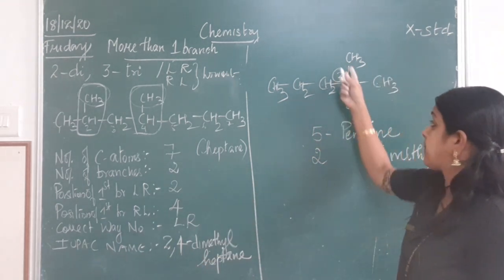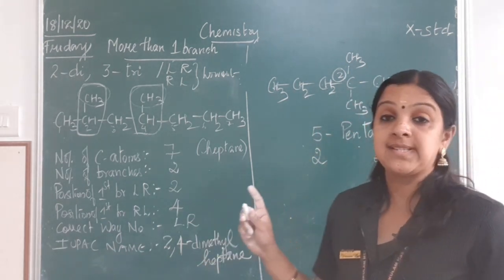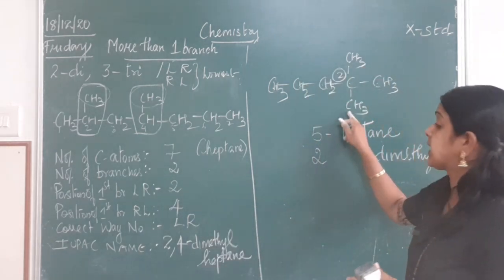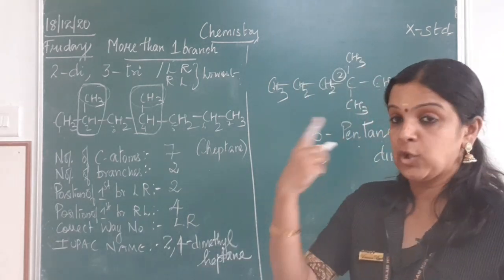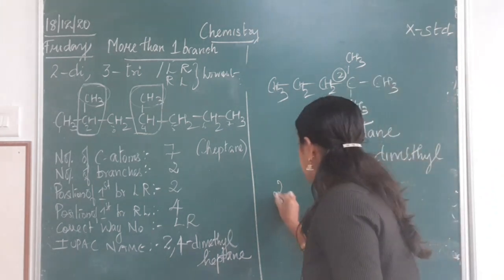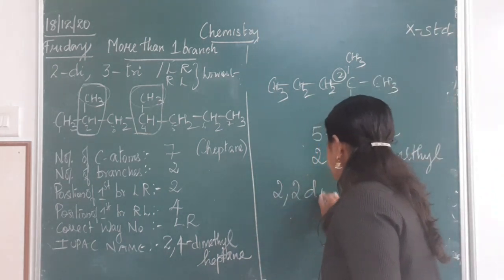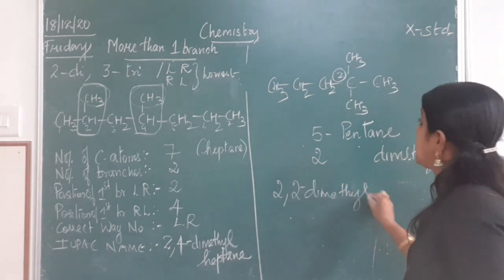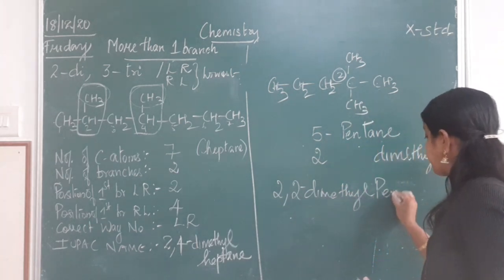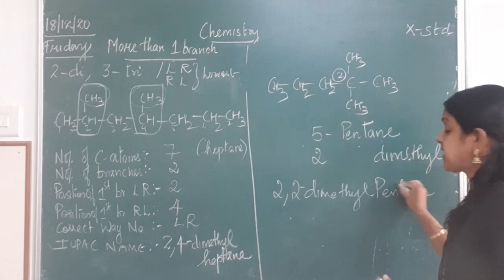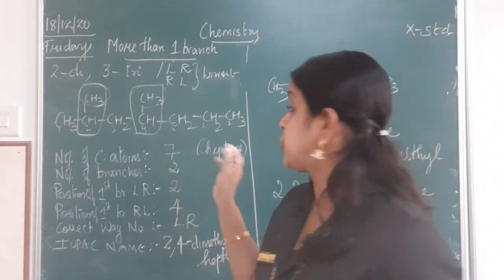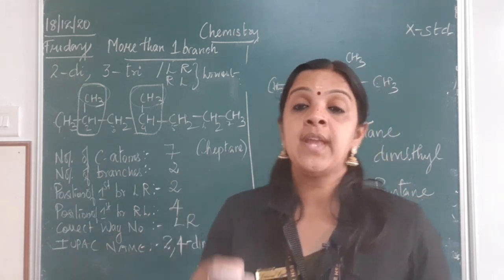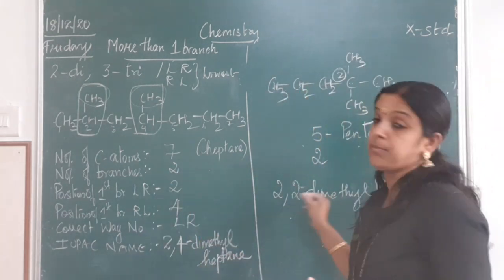But here, both the branches are present in the same carbon atom. So I should repeat the position number twice. So how do I do it? I put 2, 2 hyphen dimethyl pentane. So when the branches are present at the same carbon atom, you should be repeating the position number also and write how many are present.